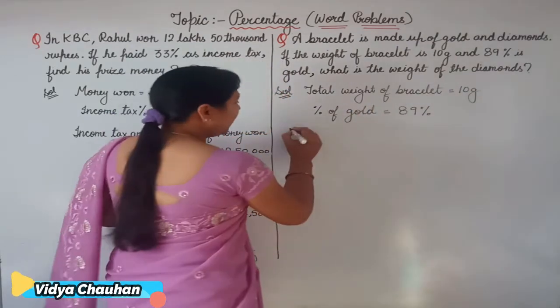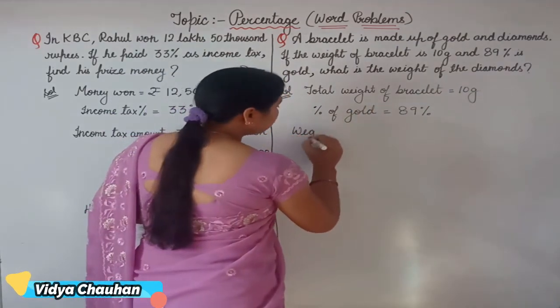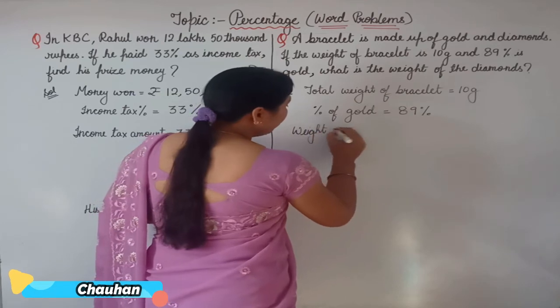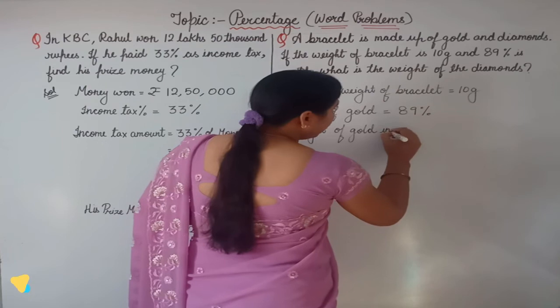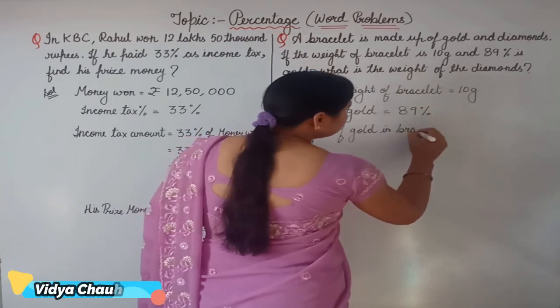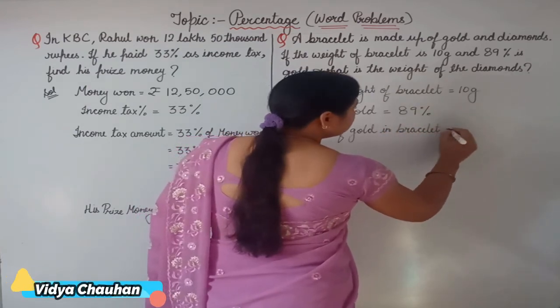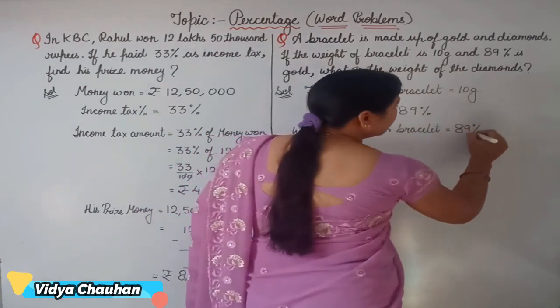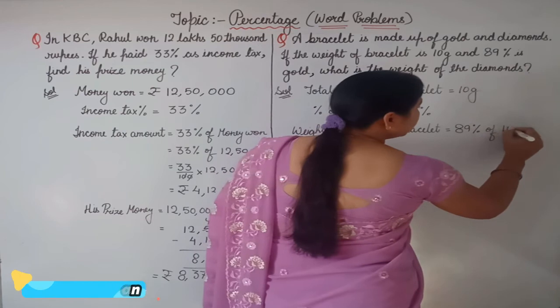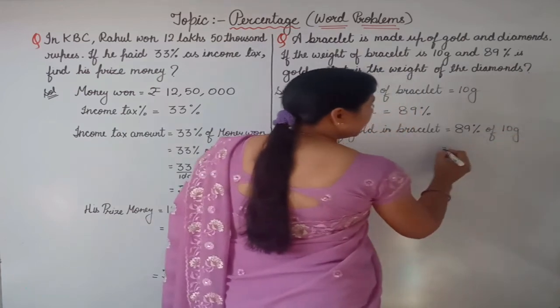Very first we will be finding how much is the weight of gold in that 10 gram bracelet. So weight of gold in the bracelet is equal to 89% of 10 gram.